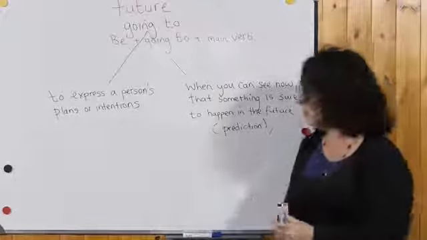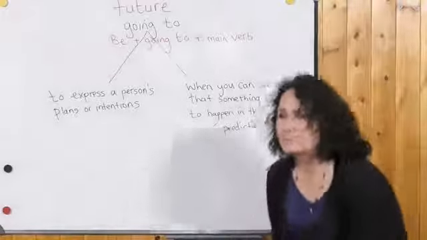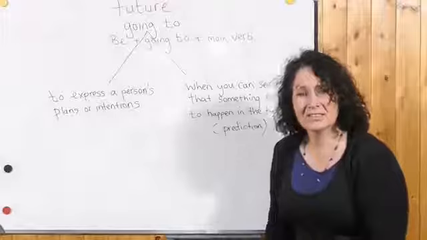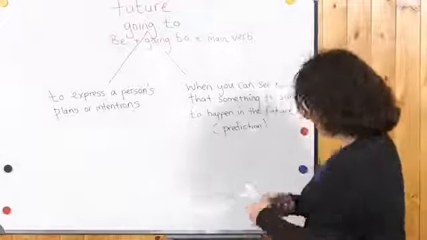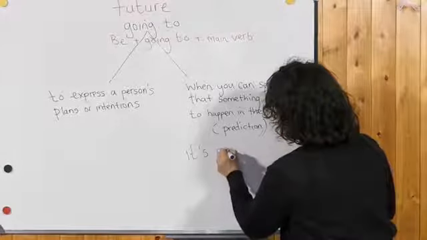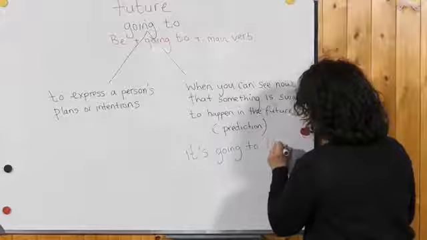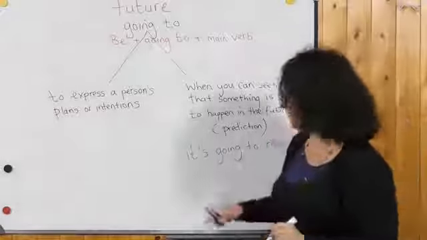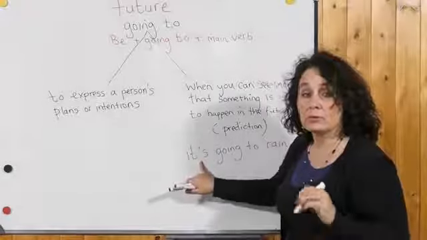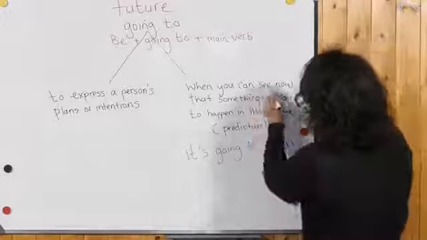So for example, you could say, oh, it's going to rain. With something like this sentence, you can see now.